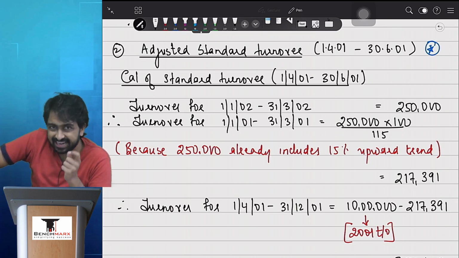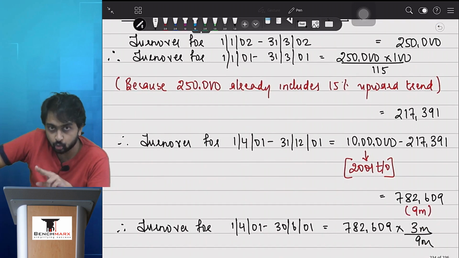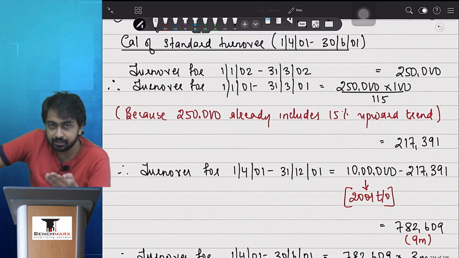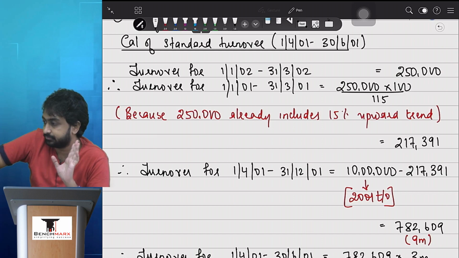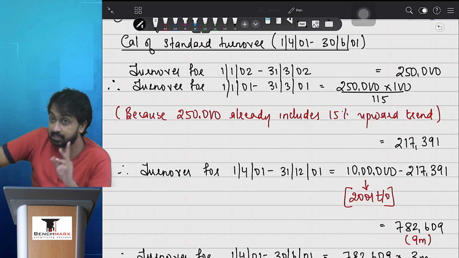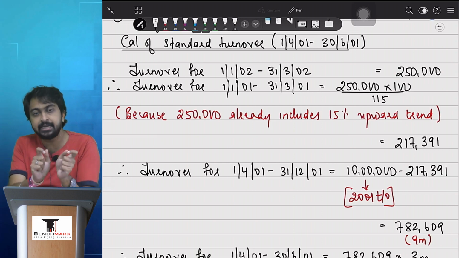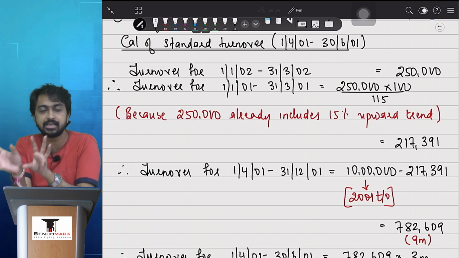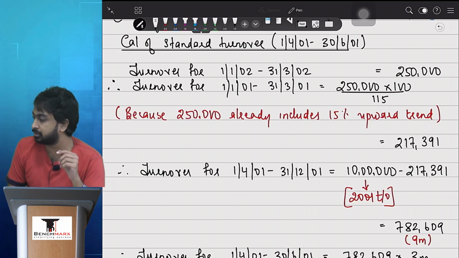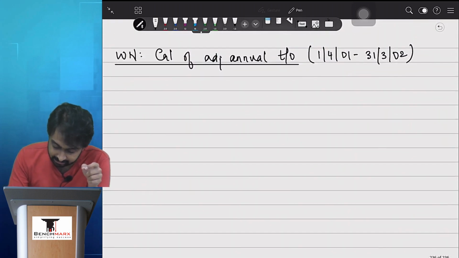हाँ, लेकिन trend will only be adjusted in the figure of 782 because 250,000 anyway falls in the current year. तो उसके ऊपर तो 15% ट्रेंड ऑलरेडी बैठा होगा. हाँ, ये भी इंपॉर्टेंट है, वो स्ट्राइक नहीं होता है. So that is why you always keep on mentioning the dates, कि कौन से डेट से कौन से डेट का sales we want, which has trend, which does not have trend, and keep on doing the adjustments for the same. So now that I know कि मुझे ये महीने का sales सही है, so I'll split that.